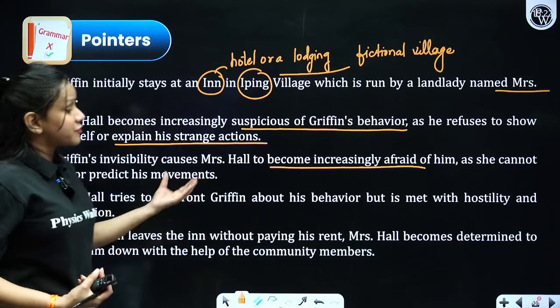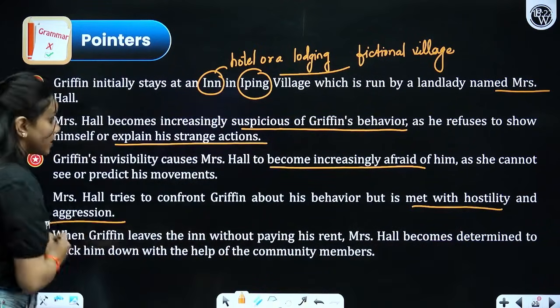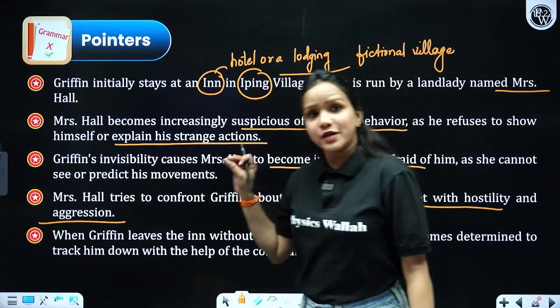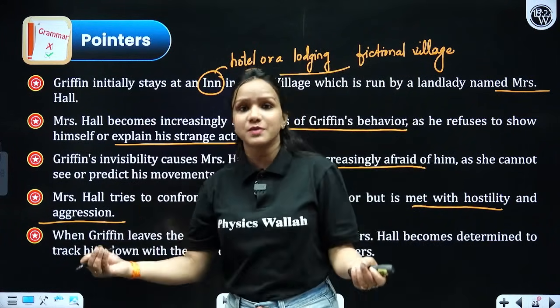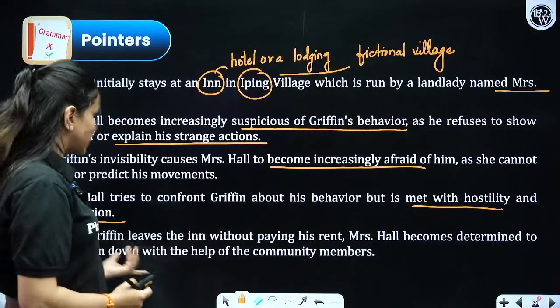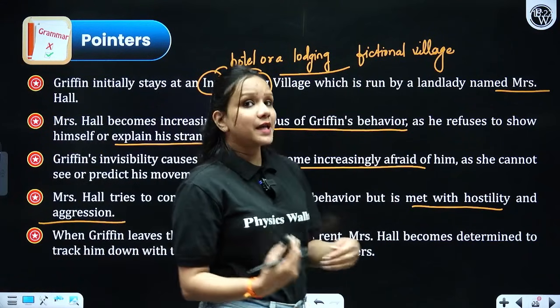So Mrs. Hall tries to confront Griffin about his behavior, but is met with hostility and aggression. How did he show his aggression? He got angry, got frustrated, and started throwing things at Mrs. Hall, who came out of the room with so much difficulty. So when Griffin leaves the inn without paying his rent, first of all, he had promised.